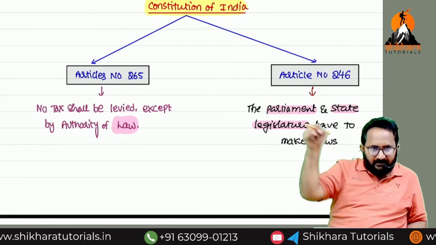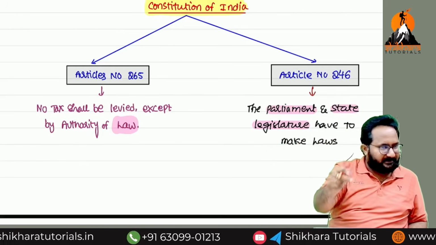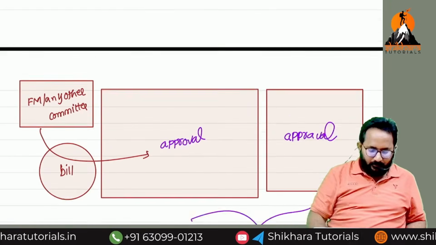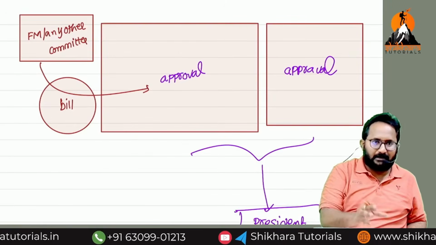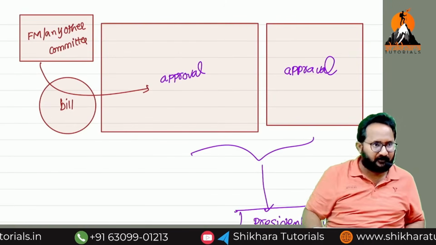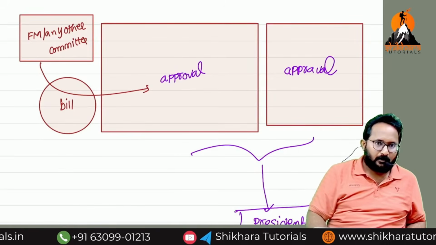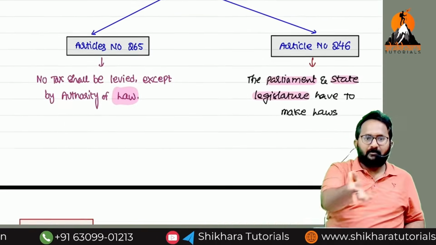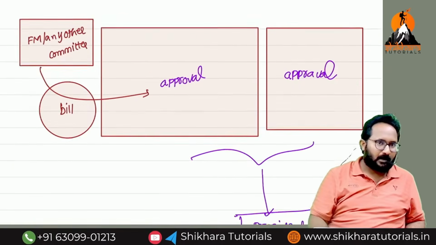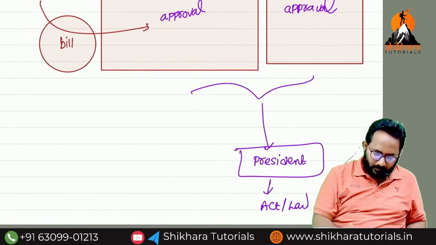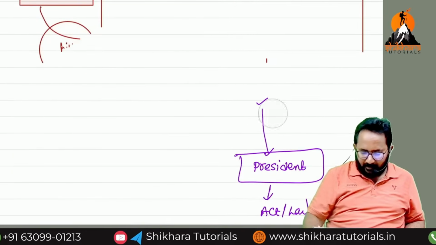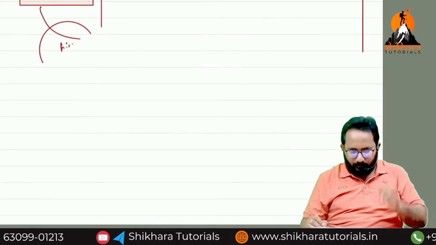One instance happened in AP and Telangana, because of which the governments immediately framed a law. The reason is they have the power to make laws. Understood? This is not our important discussion, but you need to know the flow.